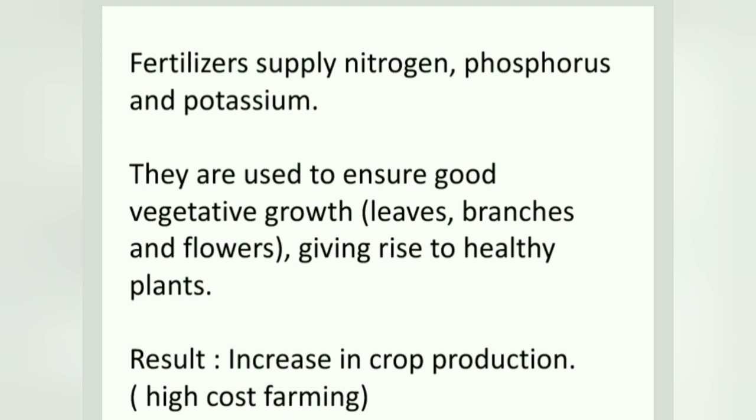In the parts of a plant, there are vegetative parts and reproductive parts. Vegetative parts are root, stem and leaves. Reproductive part is the flower. So this fertilizer helps in the vegetative growth. As a result, there will be an increase in the production of crops, but it is regarded as a high cost farming.